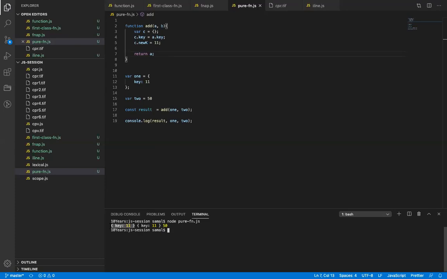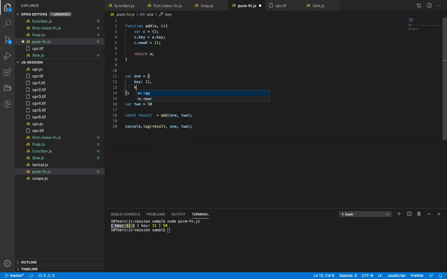I'm passing this object and it is always returning that object, with the same definition, right? This is the textbook definition: the same input is passed and it will return the same output. So if I pass key 11, it will always return key 11. If I pass key 2 as 12, it will always return this. It did not modify it.